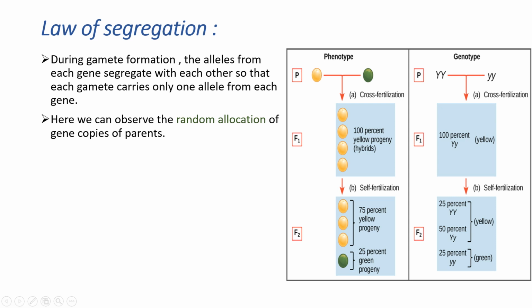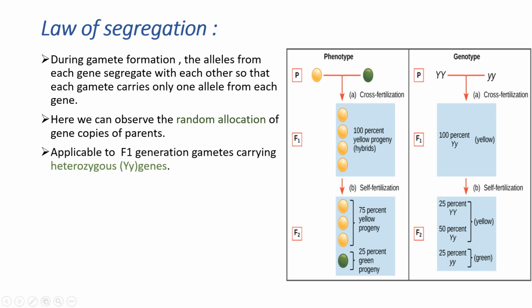When he crossed the yellow seeded plants with the green seeded plants, what was the result in the F1? According to complete dominance, we'll get all of them with yellow seeds only. Why? Because these genes will show complete dominance. But according to the law of segregation, the alleles from each gene, if we discuss domination, come under complete dominance. If we discuss segregation, we can say that both the parents are combined or segregated with each other to give an F1 hybrid.